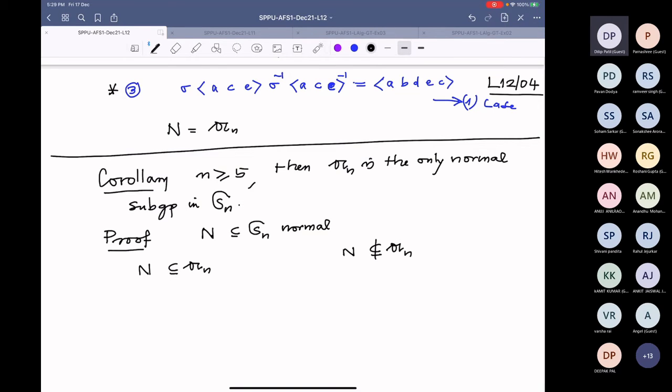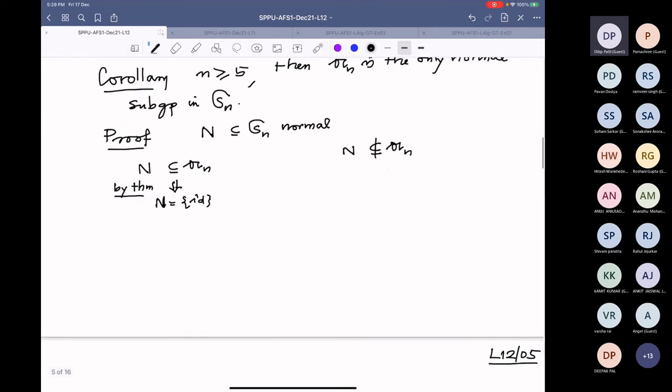If this, then we are done. N has to be trivial by theorem, because N is normal in Sn, therefore it will be normal in An also, and it cannot be proper then. Therefore N has to be the identity.